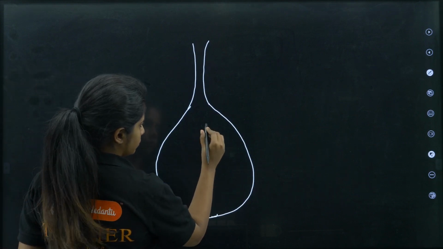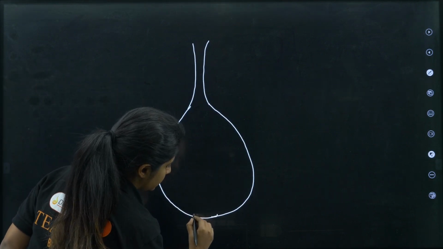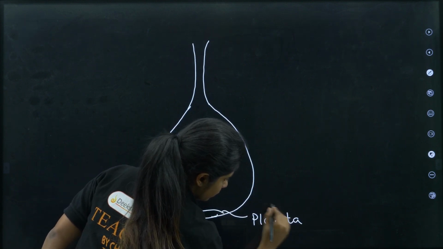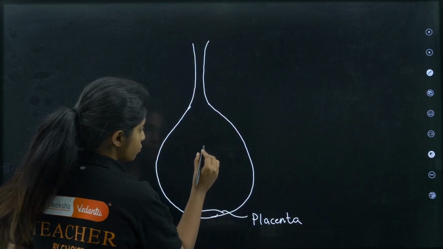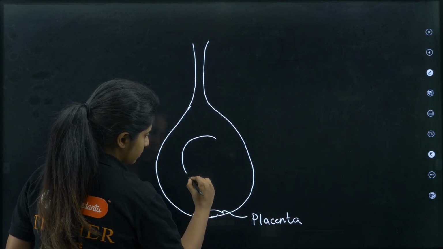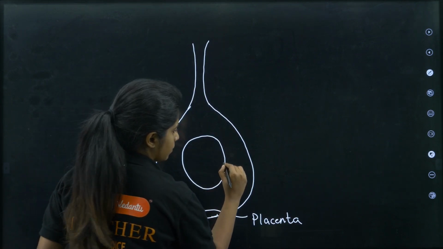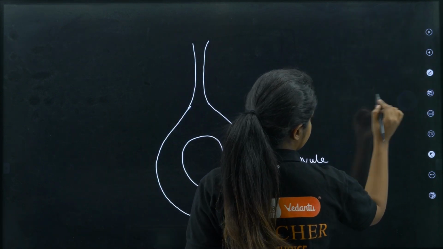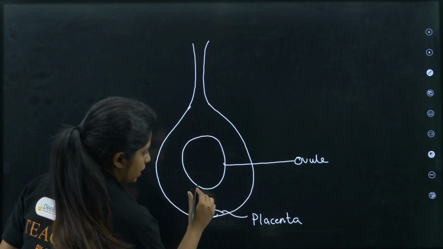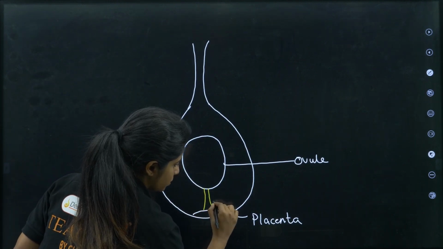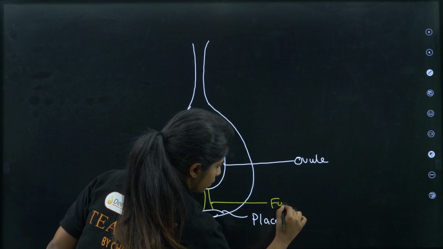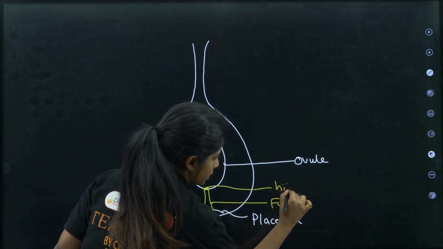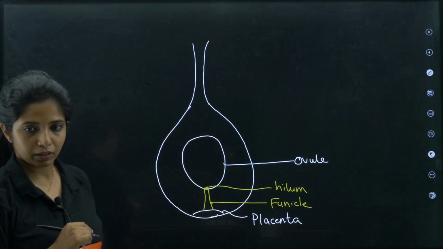You have the placenta over here. Okay, placenta is going to provide nourishment to our little ovule. Fine. And it is going to provide nourishment with the help of something like this, which is known as funicle. And the point of attachment is hilum.